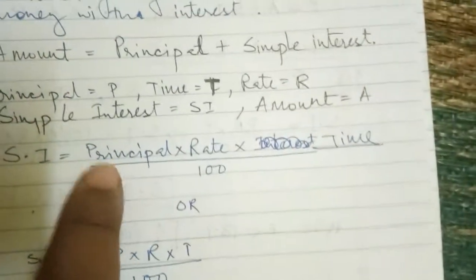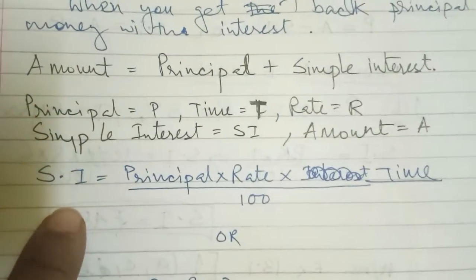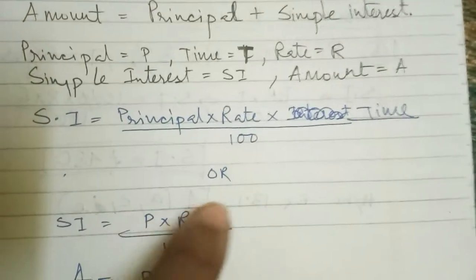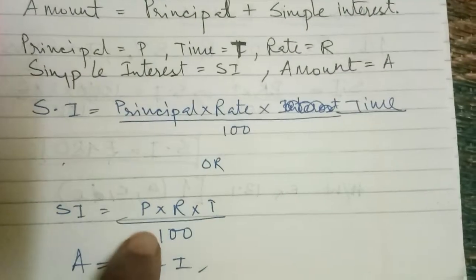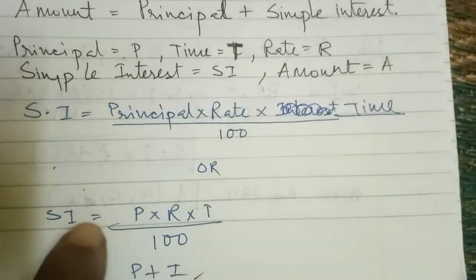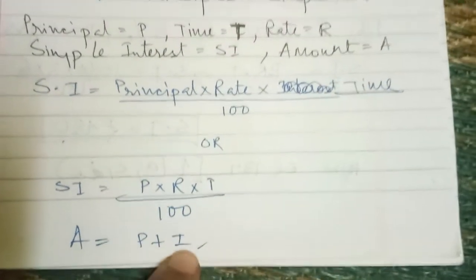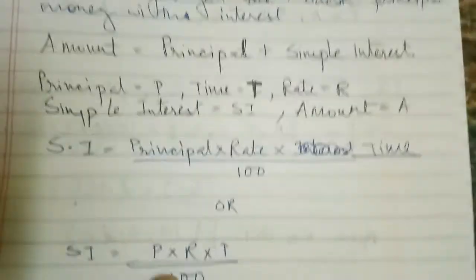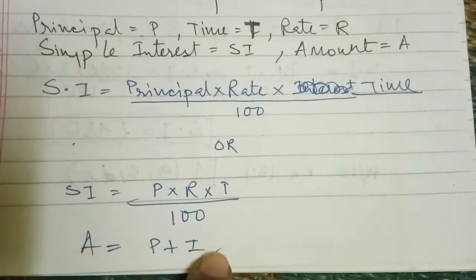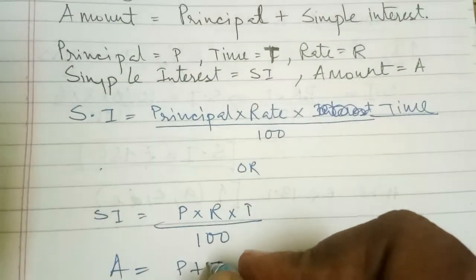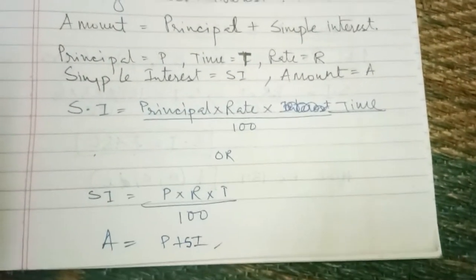That means principal into rate into time by 100 is the formula for simple interest. If they tell you to find the amount, then amount will be P plus interest. P is for principal, and I is for simple interest. I and SI are the same thing.